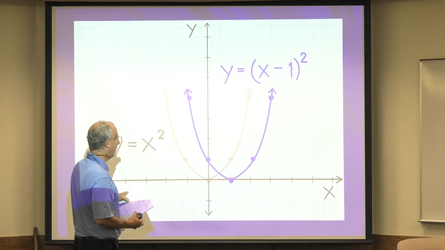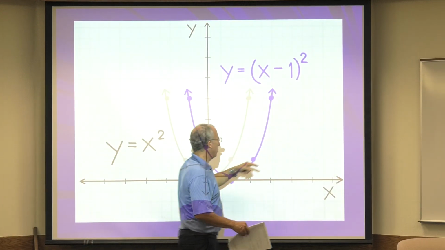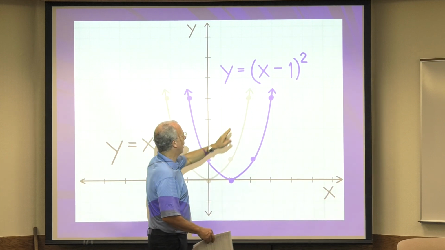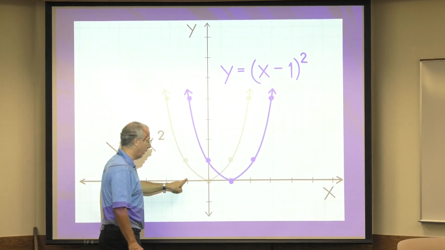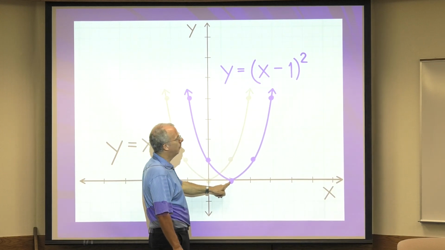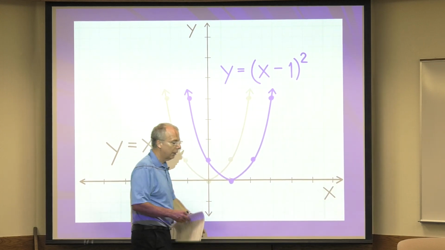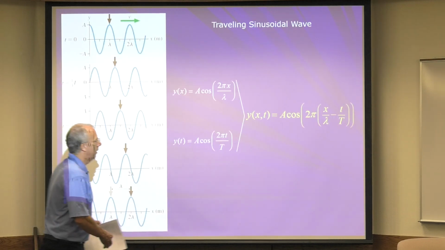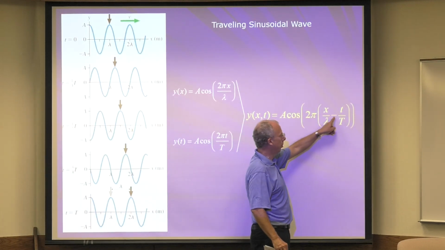Remember, here, if it's a minus, it goes this way. If it were x plus 1, it'd be here, right? Because here, it's x minus 1, because if you put x equals 1, you get 1 minus 1, which is 0, so y is 0. Okay, so this is minus if it moves to the right. If it were plus, it would move to the left.